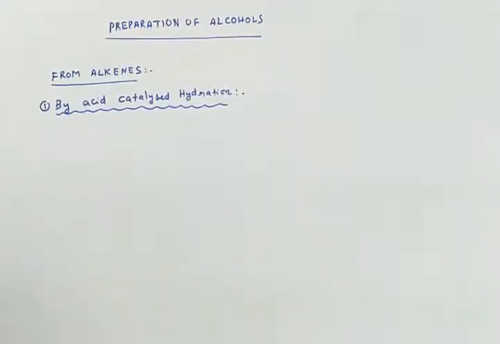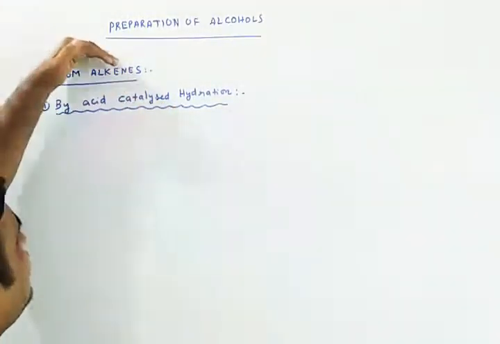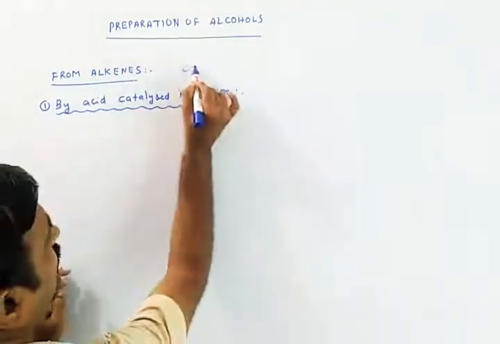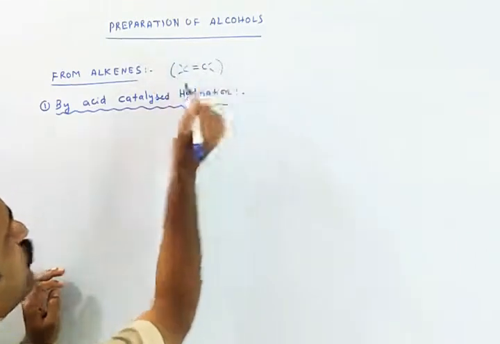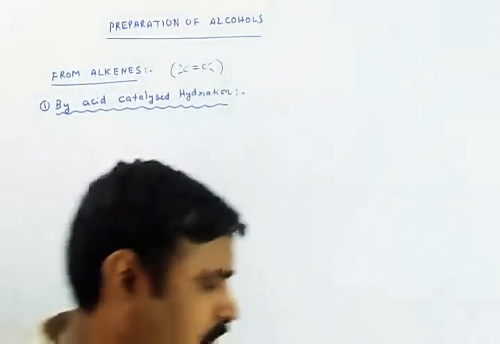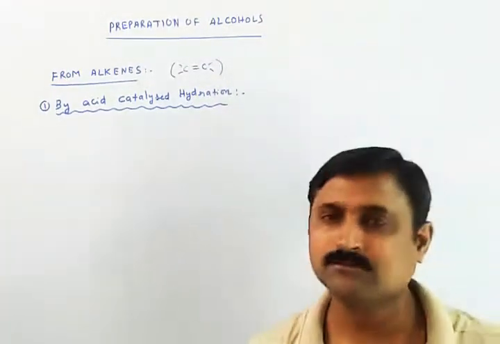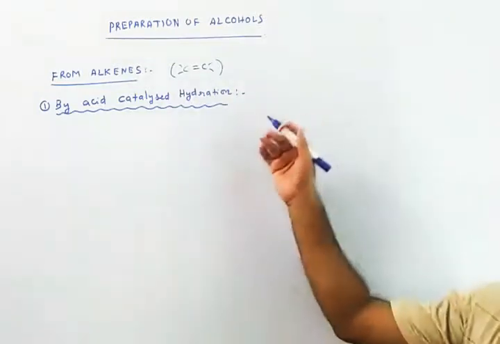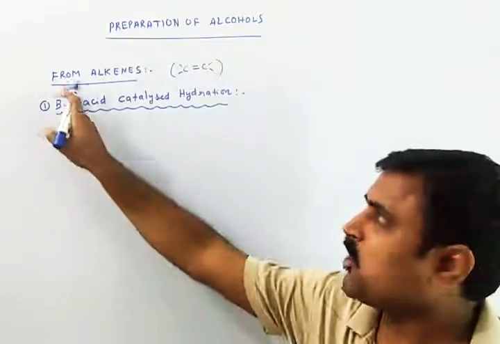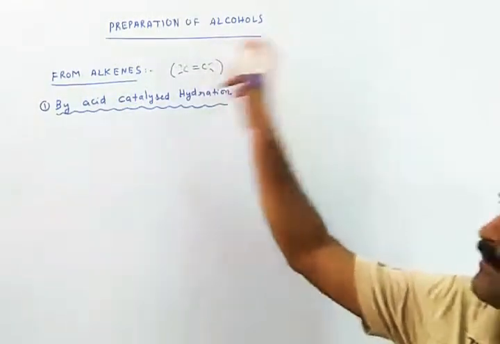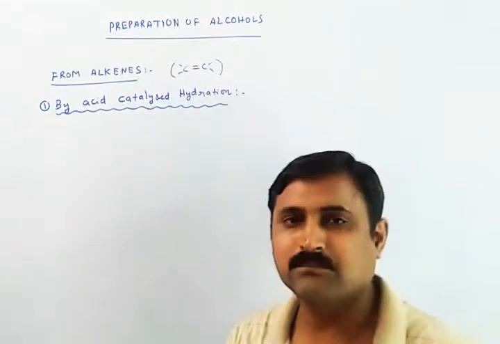Okay, now let us see how you can prepare alcohols from alkenes. As you know, alkenes are nothing but unsaturated hydrocarbons. From alkenes there are different kinds of methods. The most important types of preparation methods of alcohols are involved in these reactions from alkenes. So you will prepare alcohols from alkenes, and in these alkenes we also have different sub reactions.